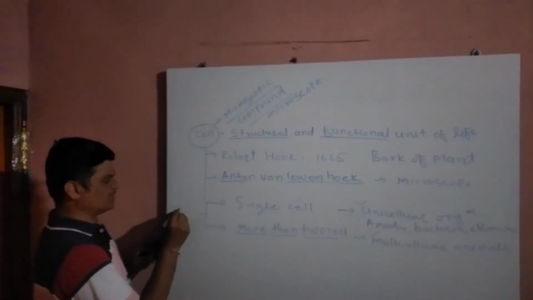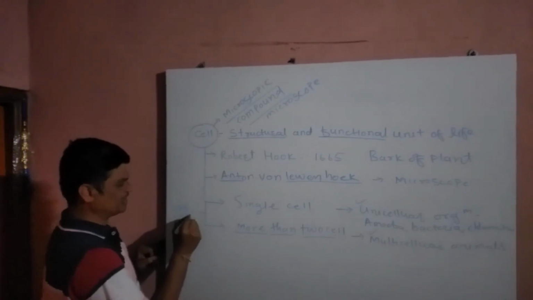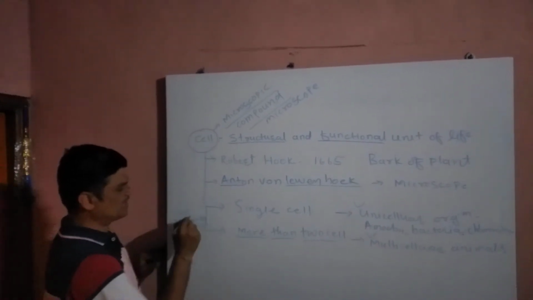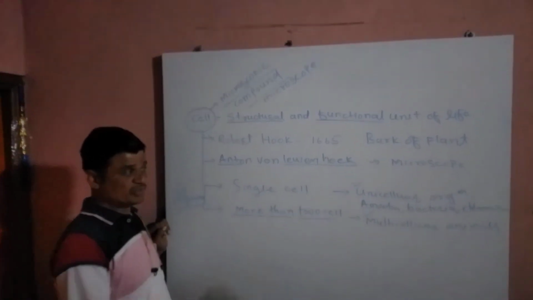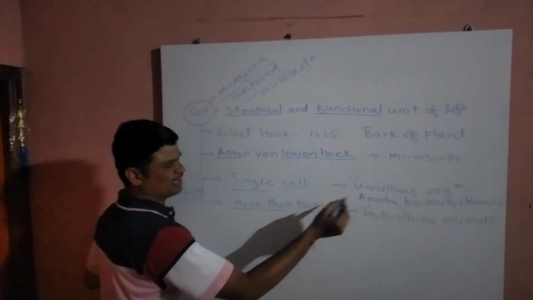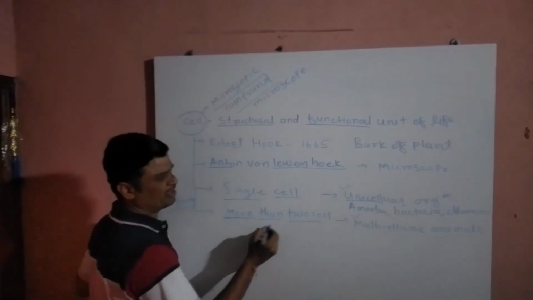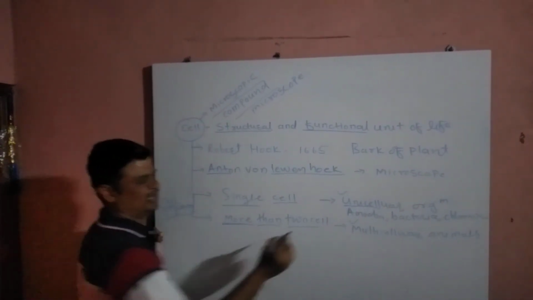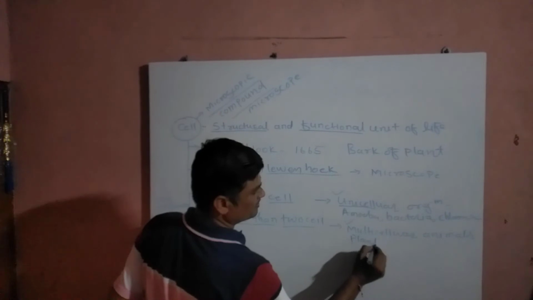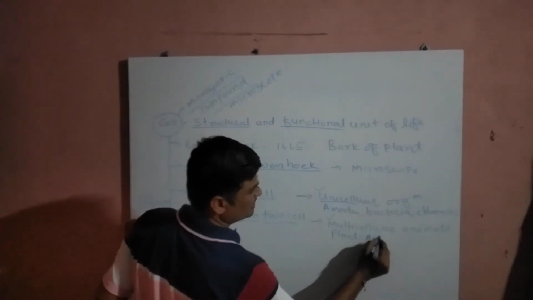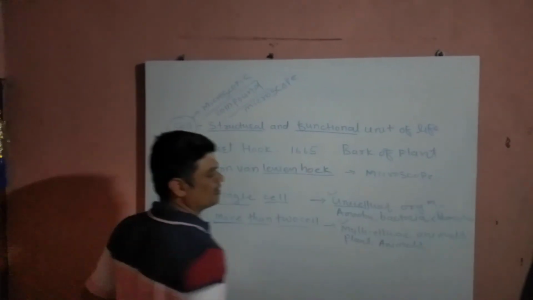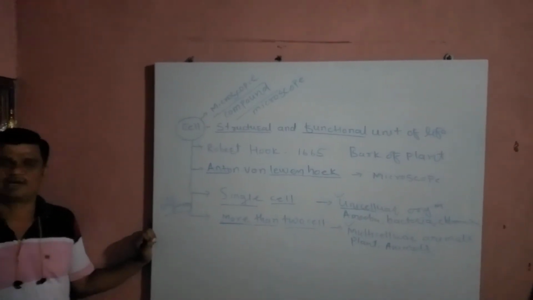Cell organization means how many cells are found in their body. Single-celled organisms are also known as unicellular, and those having more than two cells in their body are called multicellular, like plants and all the animals.